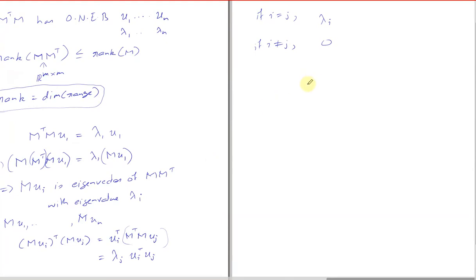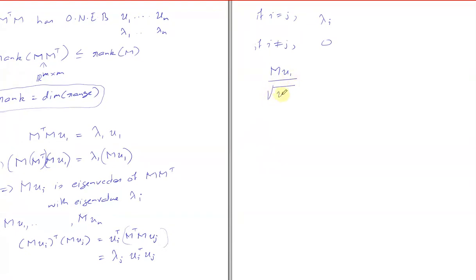Divide by the norm. And how much is the norm? Lambda_i. No, you need a square root also, no? Yes, sir, square root of lambda_i. But maybe lambda is negative.